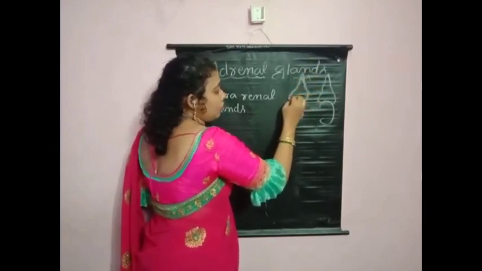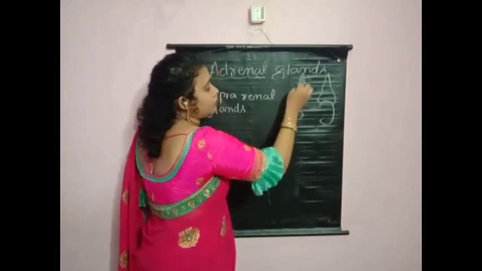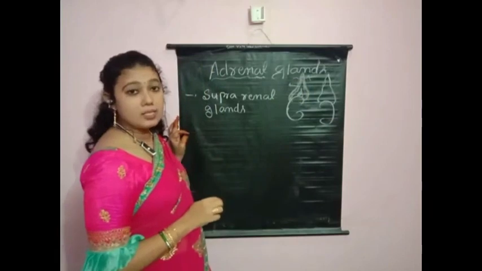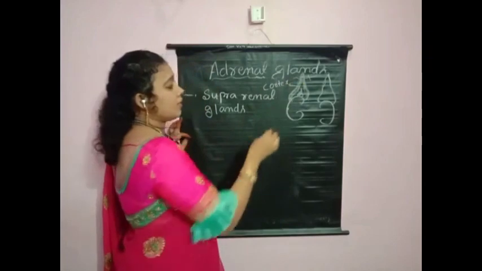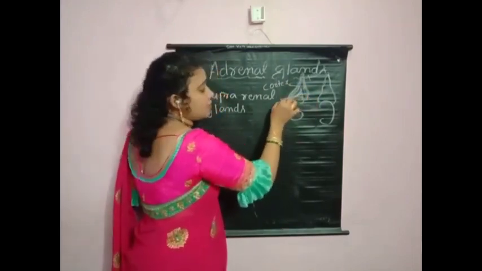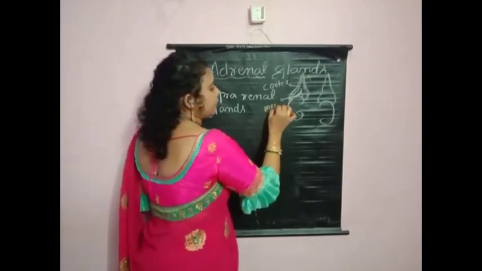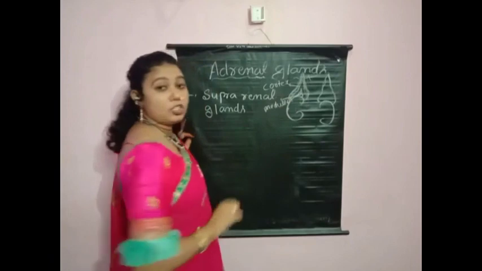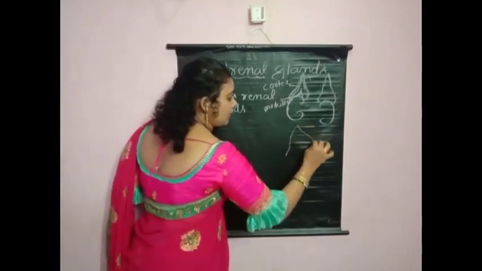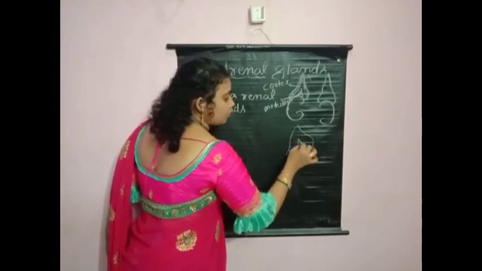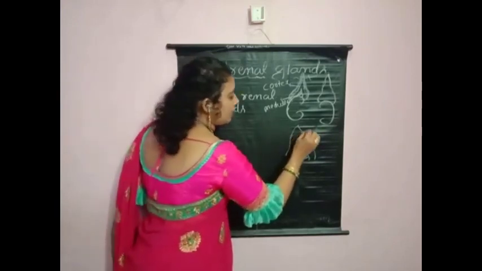If you observe the adrenal gland, you can find two tissues, children. Outside tissue or peripheral tissue is called the cortex. Central tissue is known as the medulla. If you dissect the adrenal gland, children, you can find two zones or two tissues. The peripheral zone is called the cortex.